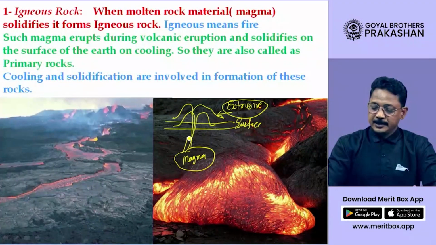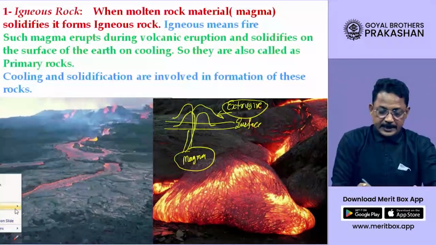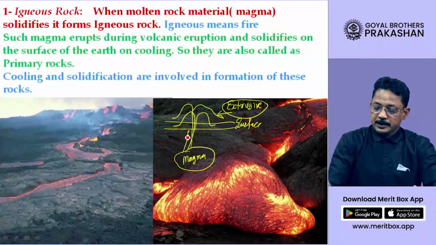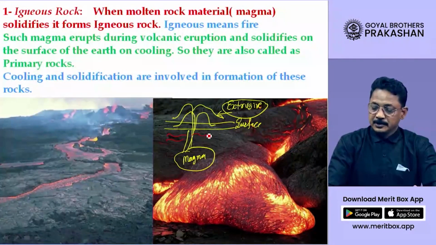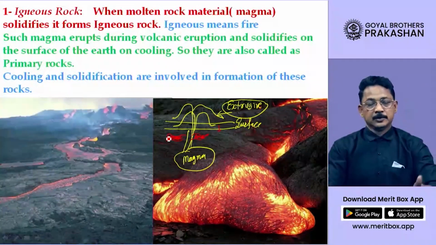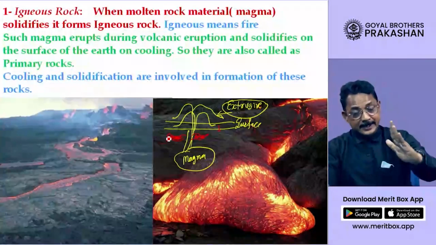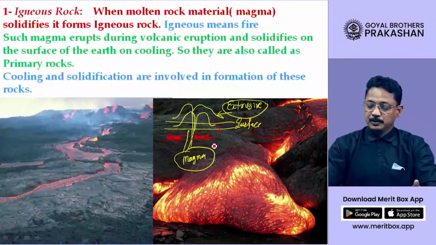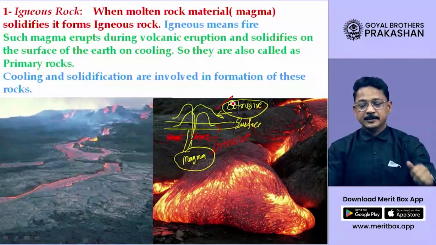Sometimes while rising up, this magma can spread around, dear student, sidewise like this, and below the earth's surface also it has started getting solidified. Now this is found inside the surface. Therefore, we call it by the name intrusive igneous rock. One is extrusive, that is outside the surface.